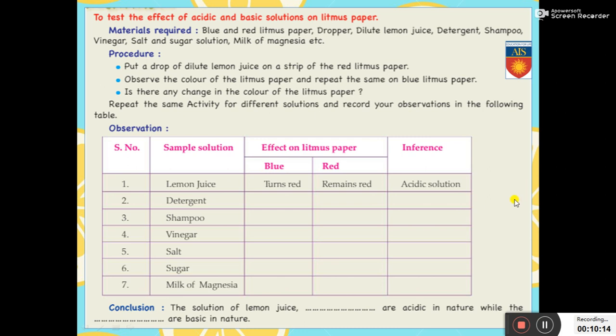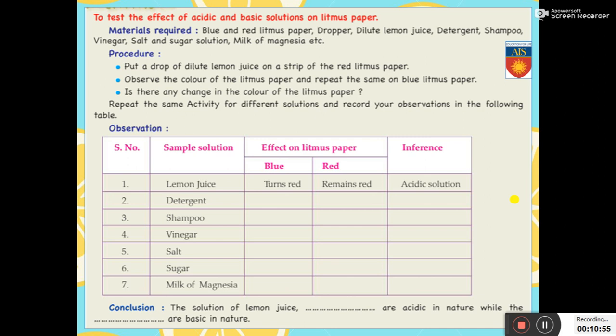Now you can see that there is an activity given in your book to test the effect of acidic and basic solutions on litmus paper. Certain materials are taken like blue and red litmus paper, dropper, dilute lemon juice, detergent, shampoo, vinegar, sugar and salt solution, milk of magnesia, etc. Now all of these are very easily available in your own place. Look at the procedure. Put a drop of dilute lemon juice on a strip of the red litmus paper. Observe the color of the litmus paper and repeat the same on blue litmus paper. Is there any change in the color of the litmus paper? Repeat the same activity for different solutions and record your observations in the following table.